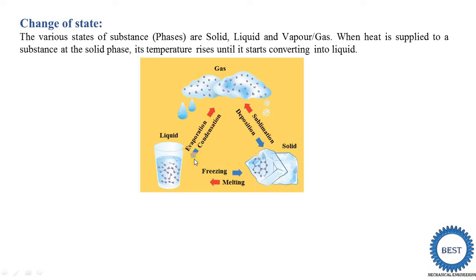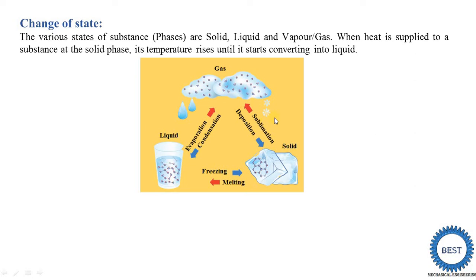In the same way, when liquid is converted into solid, which means water is converted into ice, it is called the freezing process. When solid is converted into liquid, it is called the melting process. It means when ice is converted into water, it is called melting, because it melts and converts into liquid.